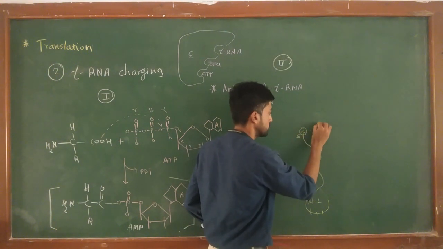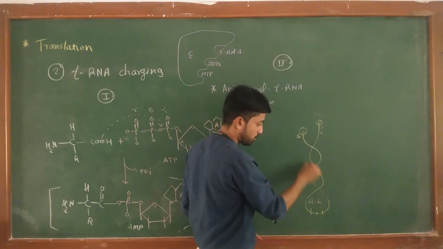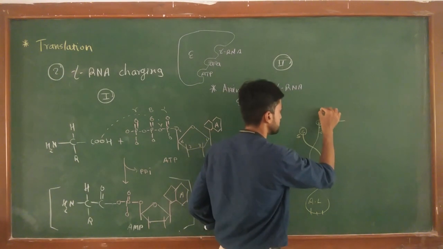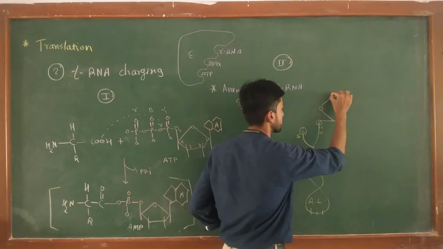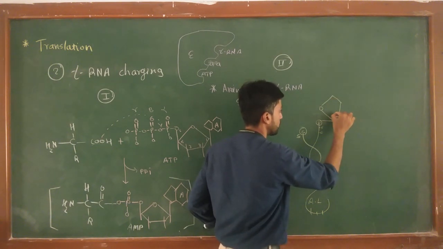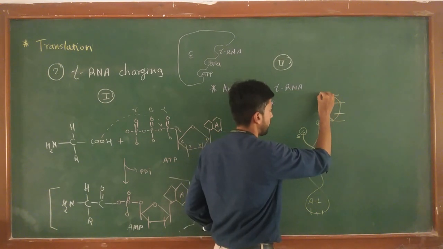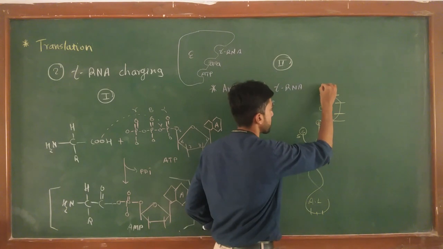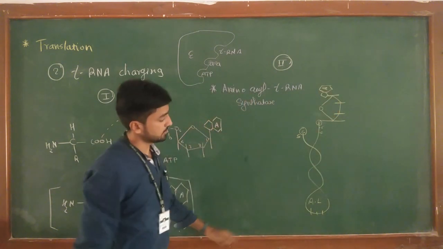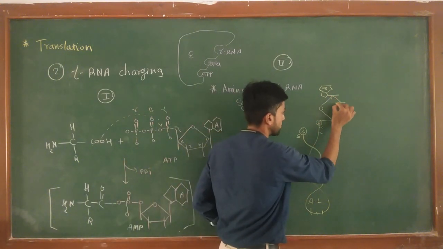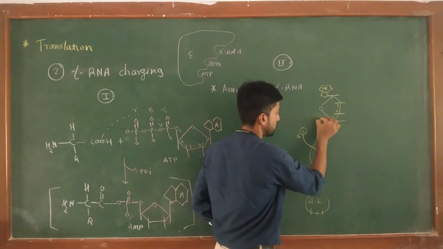This is the phosphate of the backbone of the chain, which is attached to a pentose sugar, and this pentose sugar has the adenine base. This is the structure of tRNA. Now we know that this pentose sugar has 5 carbons: first, second, third, fourth, and fifth.